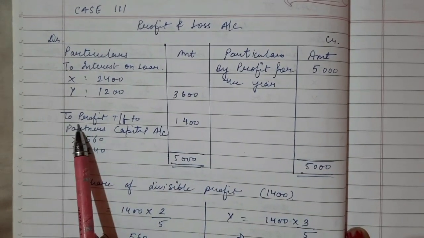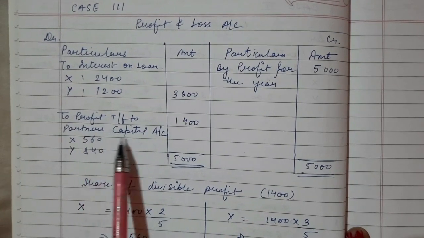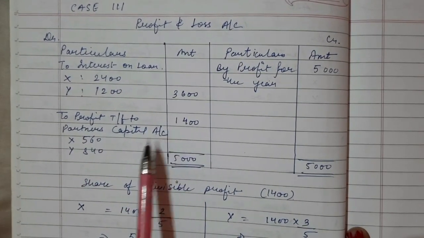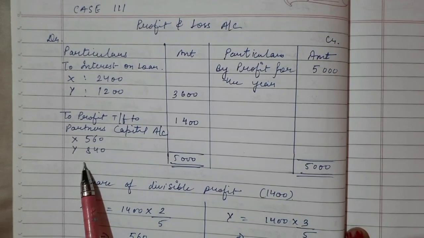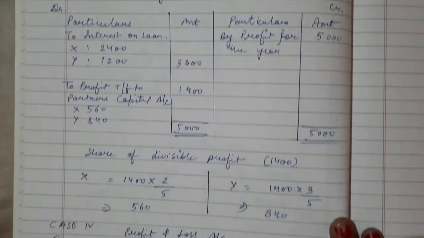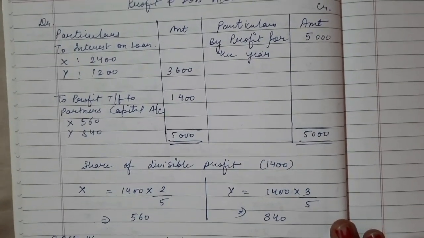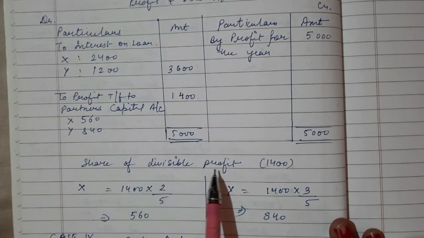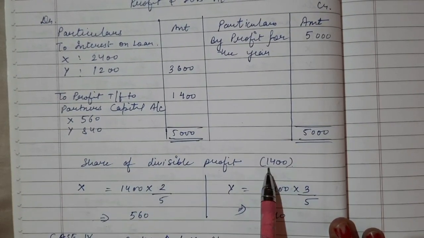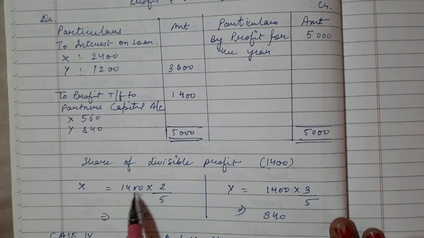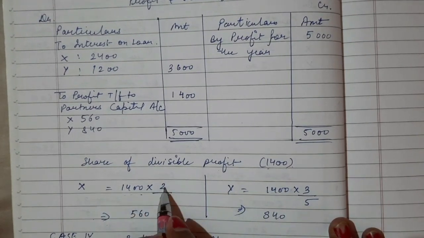After balancing both of the sides, I have got a balancing figure on the debit side. On the debit side, I have got 1400 after deducting 3600 from 5000 rupees. So to profit transfer to the partners' capital account is 1400 rupees, and this is the divisible profit. So I am distributing it between the partners.